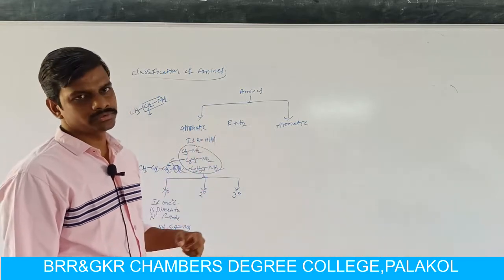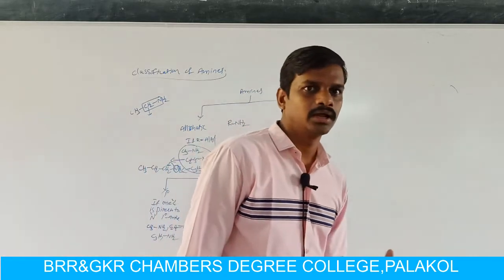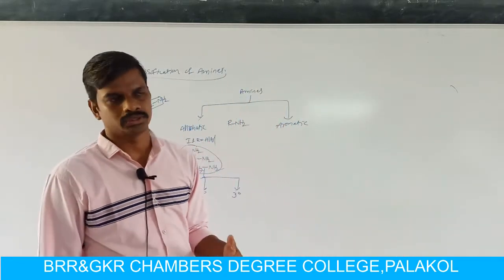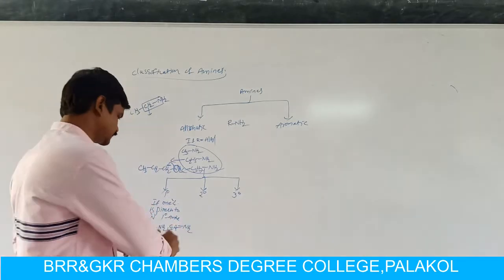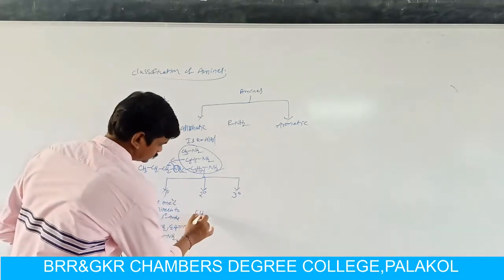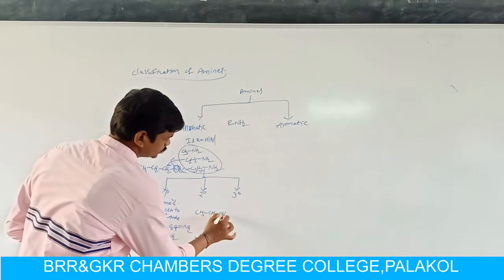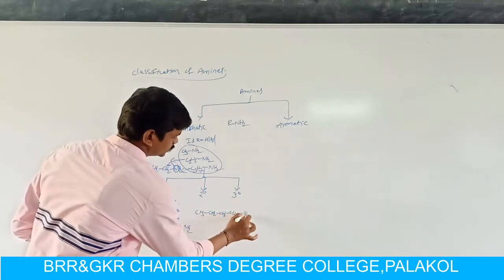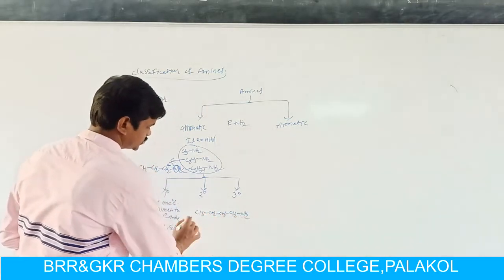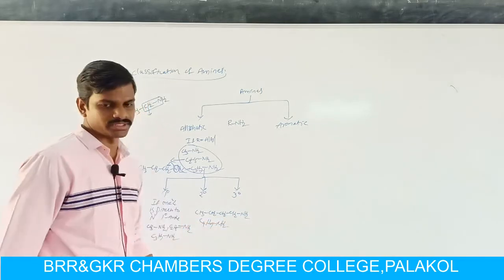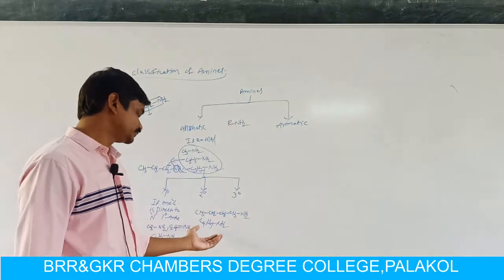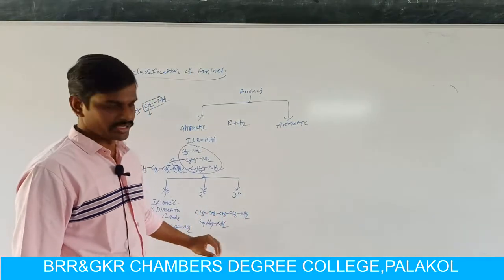If C4H9 is attached to the nitrogen atom, that is CH3, CH2, CH2, CH2, NH2, then it is butylamine.